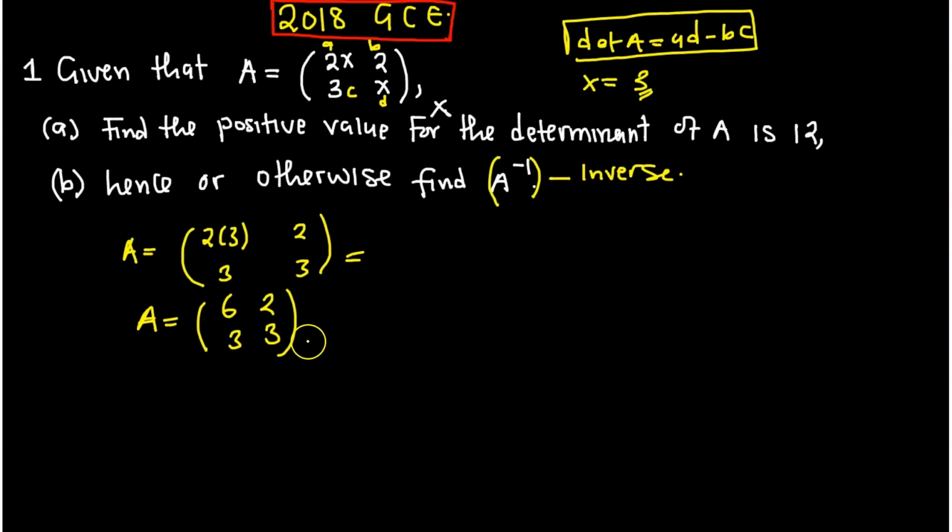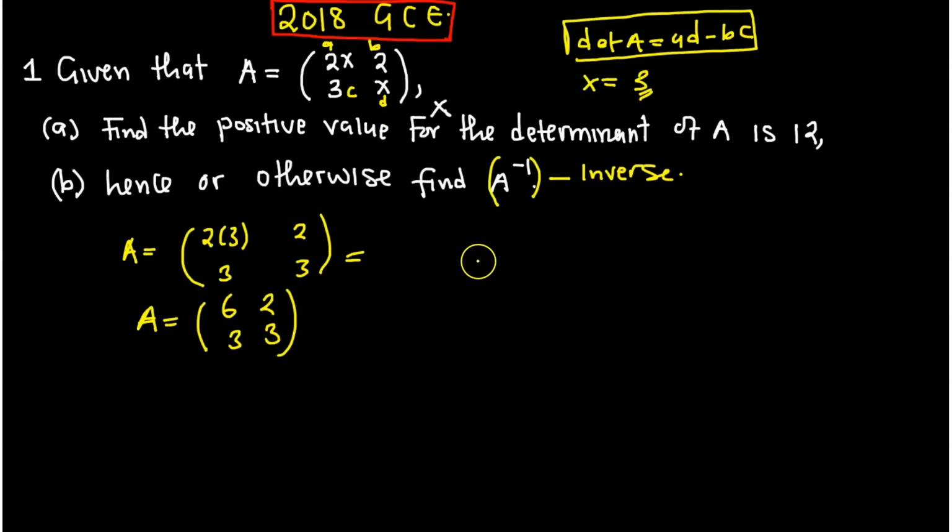Okay, so I said in order for you to find the inverse, you first need the original matrix. You find the original matrix by replacing the variable that you're finding, in this case x. So 2 multiplied by x has given us 6, and of course here it maintains the 3. Here is a 2, but where there was x, we replace it with a 3. So this is the original matrix. Now what are we going to do to the original matrix?